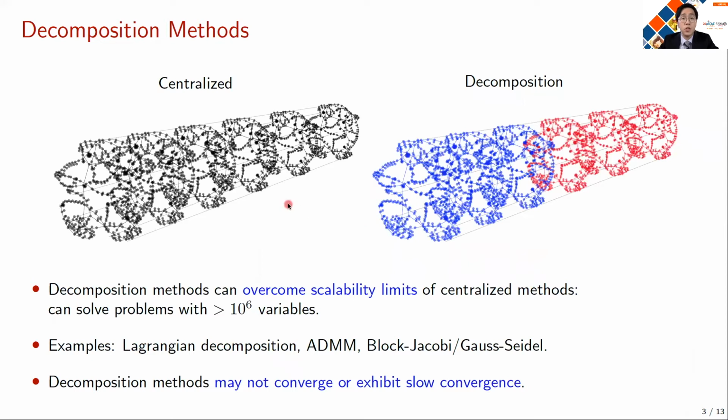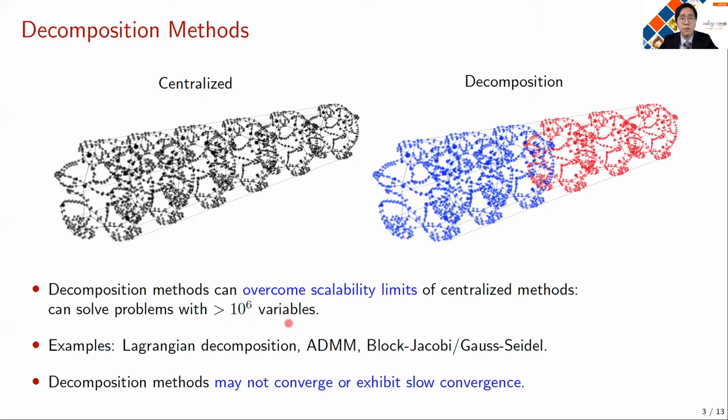And such computational challenge can be addressed by using decomposition methods. In decomposition methods, the original large-scale graph structured problem is decomposed into multiple smaller problems, and the subproblems are solved in parallel and iteratively with the exchange of information at the boundaries. With this method, we don't need to directly solve the intractably large full problem. So in general, we can handle a much larger problem by using decomposition methods. Specifically, in the successful cases, this type of decomposition method can solve the problem with more than millions of variables and constraints in a reasonably short time.